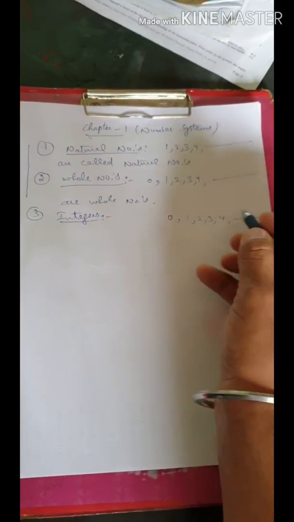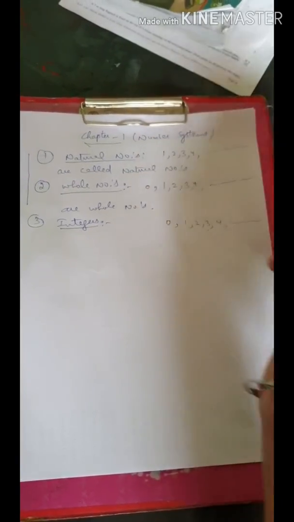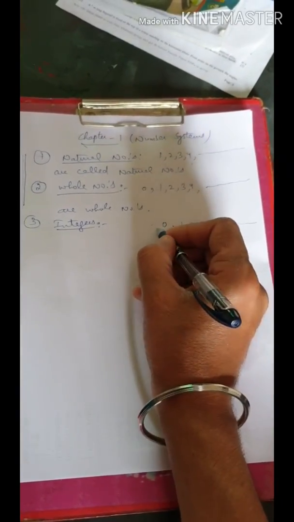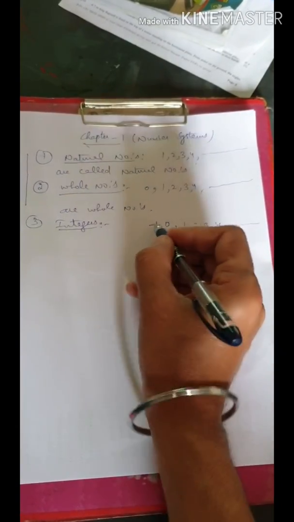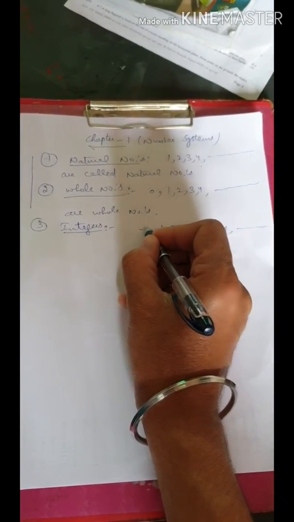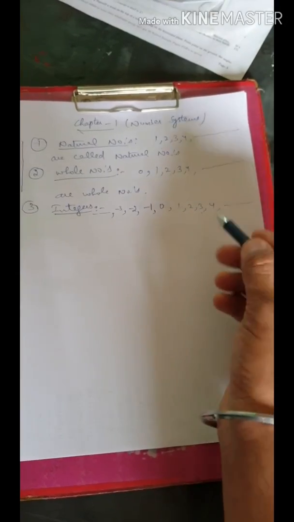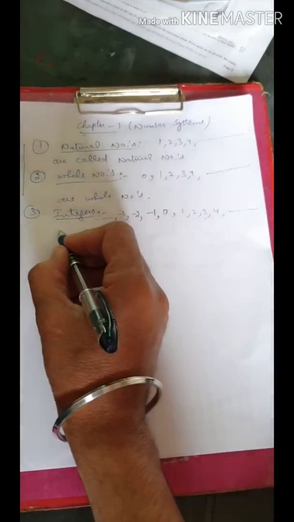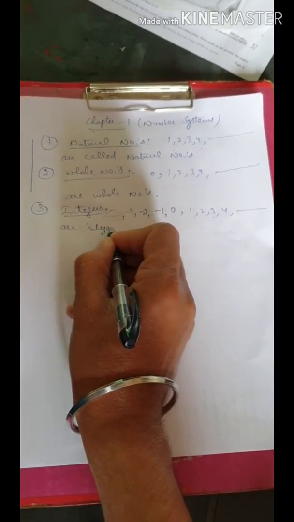So to which you can say they are whole numbers, as well as integers contain natural numbers. But in addition to this, you have to remember you have to move in negative direction also. -1, -2, -3, and so on. So these all form another category that is called integers.